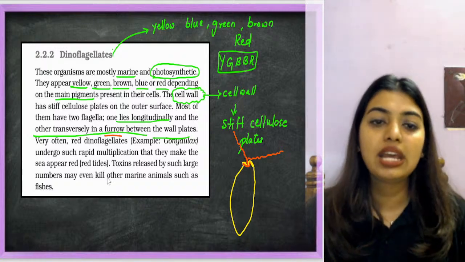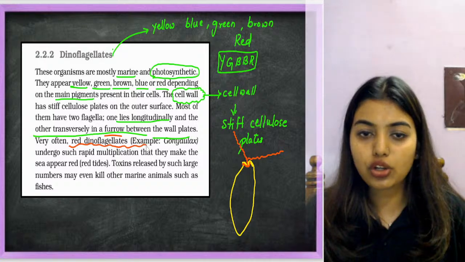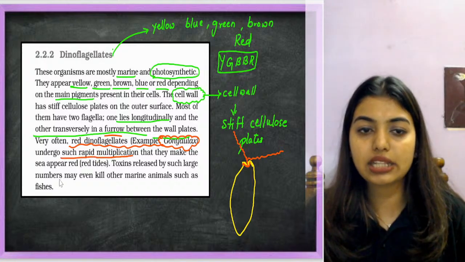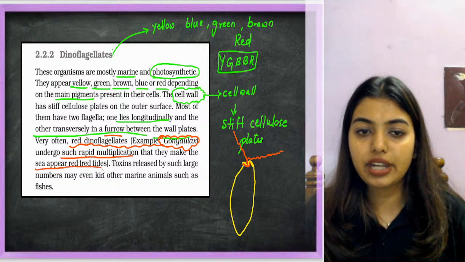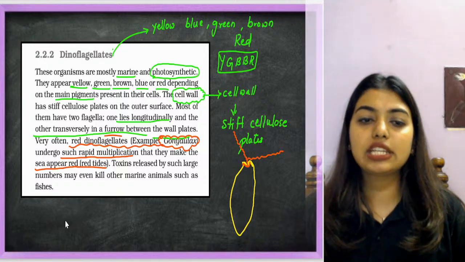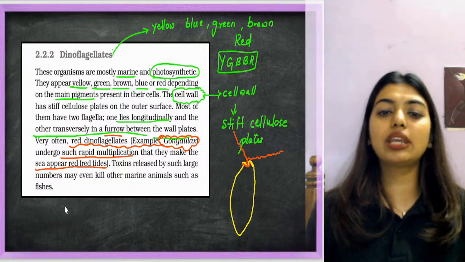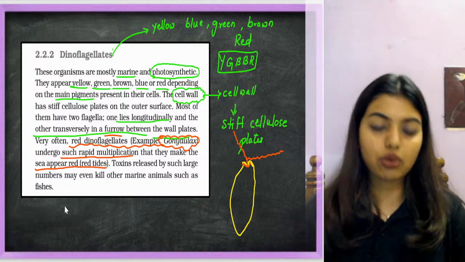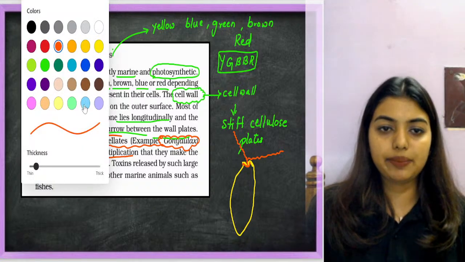Very often red dinoflagellates are named as Gonyaulax. Gonyaulax undergo such rapid multiplication that they make the sea appear red, called red tides. Toxin released by such large numbers may also kill other marine animals. So what happens, students? I don't know if all of you have seen this. Now let's say this is the sea.